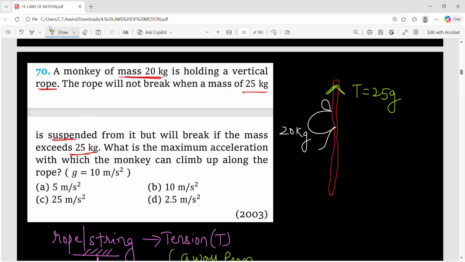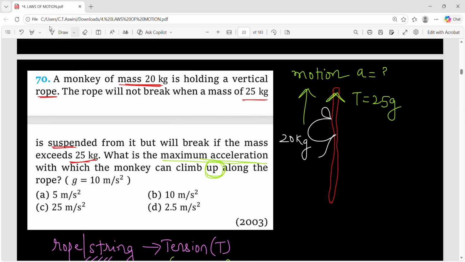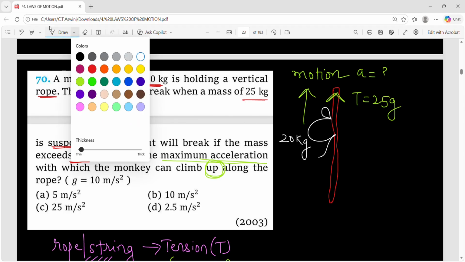Now, the monkey was moving upward. It is climbing up. So this is the direction of motion of the monkey. What we need to find in the question? What is the maximum acceleration with which the monkey can climb up along the rope? So this means you have to find the acceleration of the monkey. So do it very simple.